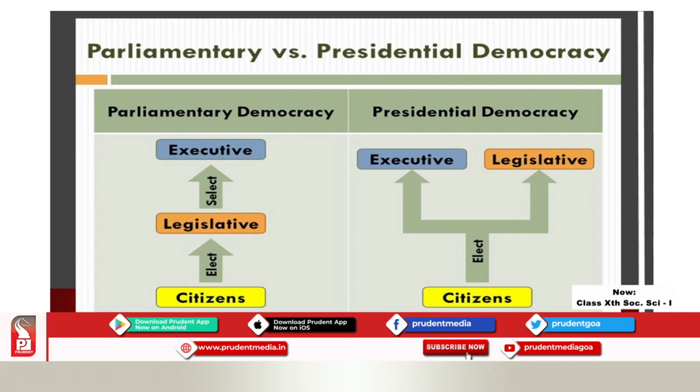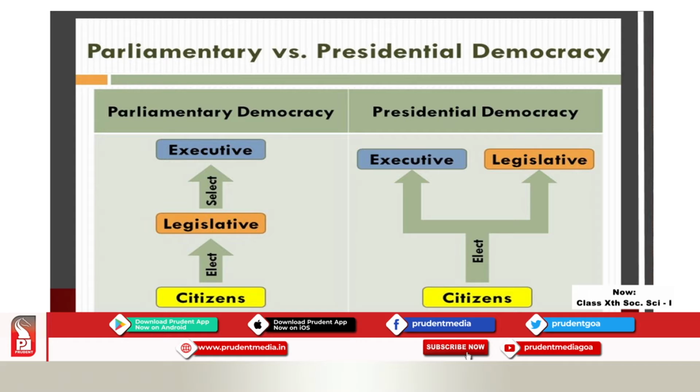The citizens of a country elect their representatives who form the legislature. This legislature in return elects the executive, meaning the ministers who make the executive. Hence, the executive is responsible to the legislature.